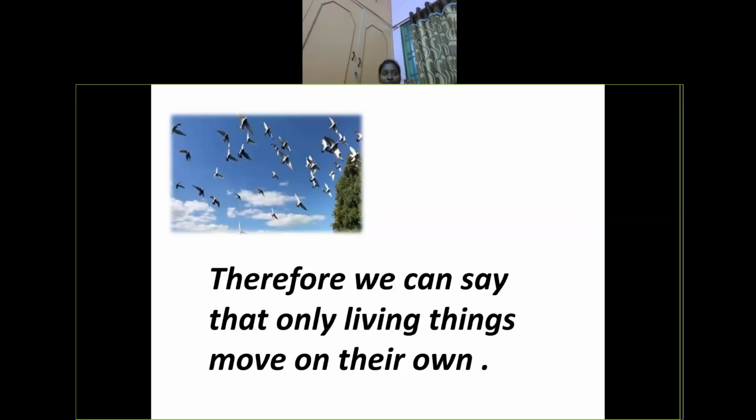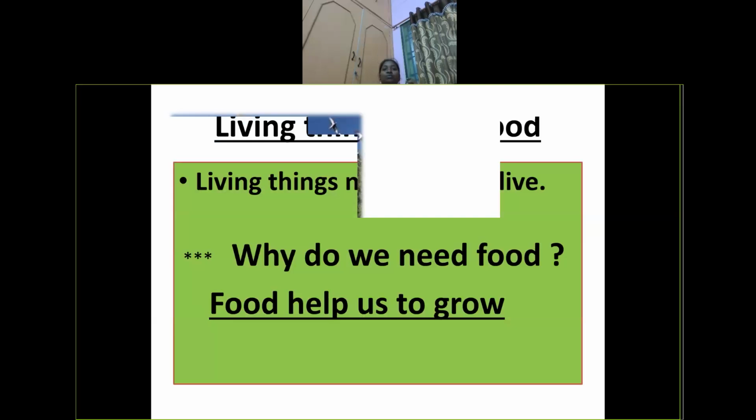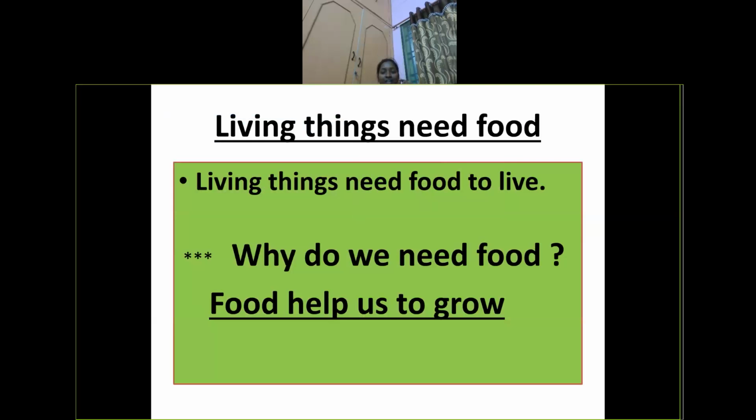So without food, living things cannot live. It gives life to us. When you eat food, you get some energy. Through the energy, you can do some work, and it helps you to grow. That is why all living things need food to live and to grow. To live a life on the earth, we need food.